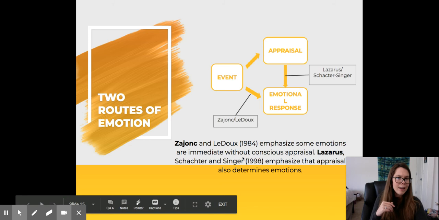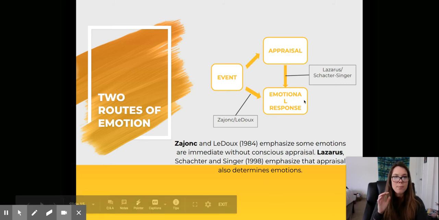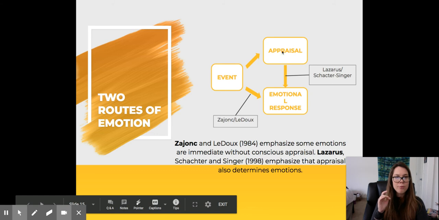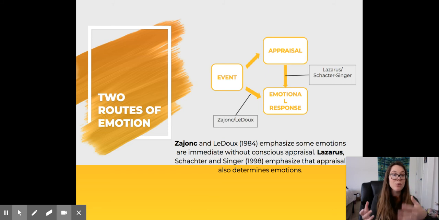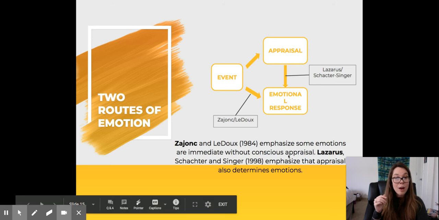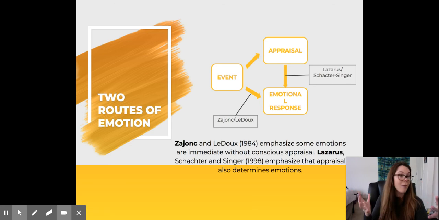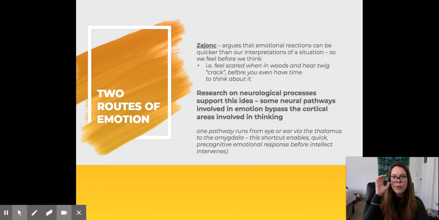So I really want you to highlight "without conscious appraisal," because that's what makes theirs different than the other theories, right? So for them, we have an event, we have an appraisal, but it could be unconscious. It could be an instinct, almost like a reflex, which leads to emotional responses, right? So the really key difference is that without conscious appraisal, they believe that we can go through emotions without even consciously thinking, oh, now I am scared, right? Think of it as almost like an evolutionary adaptation, right? Instinctual.